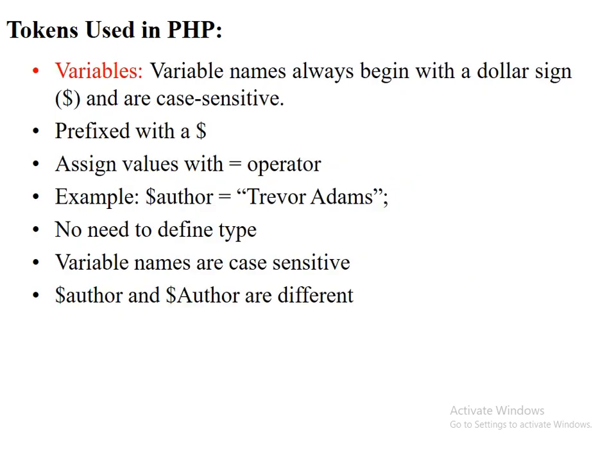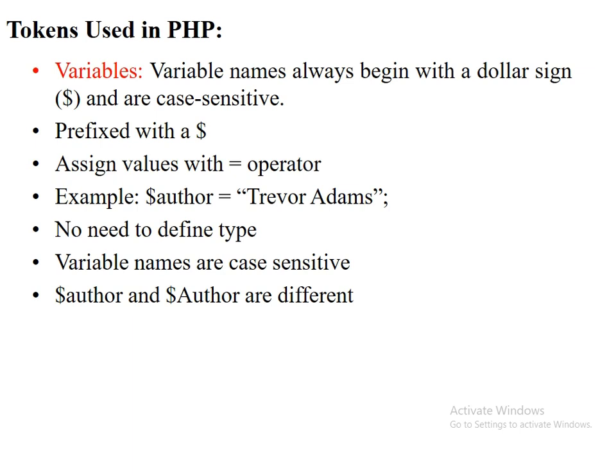The next token is variable. In that, we have to declare the variable. If you want to declare one, we begin with the $ sign, which is a case sensitive prefix, and assign the value with the equal to operator. An example is $author equal to Trevor Adams, which is an example of variable declaration. No need to define the type. Variable names are case sensitive.